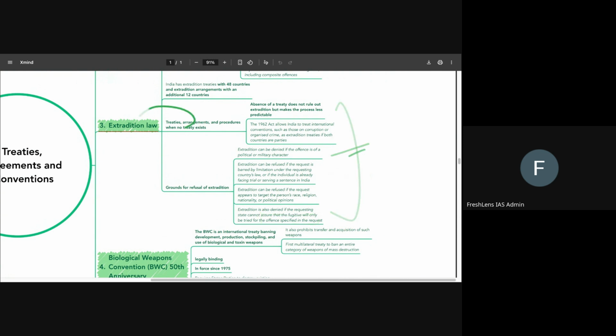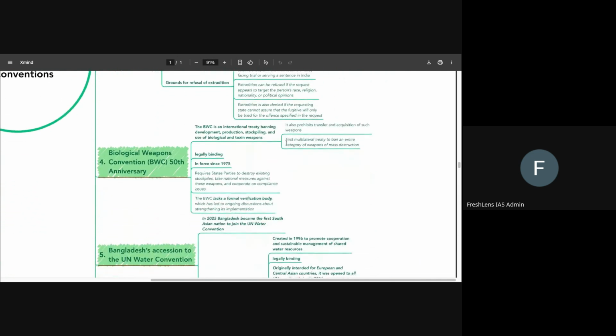So these are various conditions and provisions. You have to have an idea about it. The major focus of this being that there are certain exceptions to when extradition is given. Like certain situations, we do not allow extradition to happen. This you can have a rough idea about. You don't need to really memorize it, but if you have a rough idea about it, you will not forget it also.